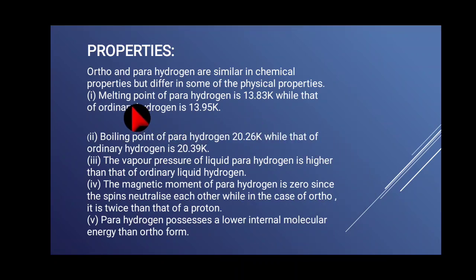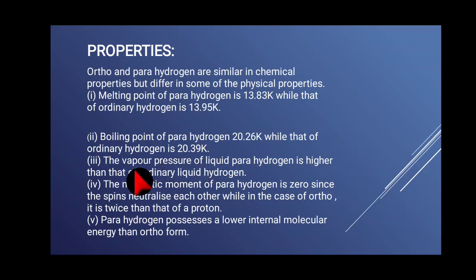The melting point of para hydrogen is 13.83 Kelvin, while that of ordinary hydrogen is 13.95 Kelvin. Point number 2. Boiling point of para hydrogen is 20.26 Kelvin, while that of ordinary hydrogen is 20.39 Kelvin.